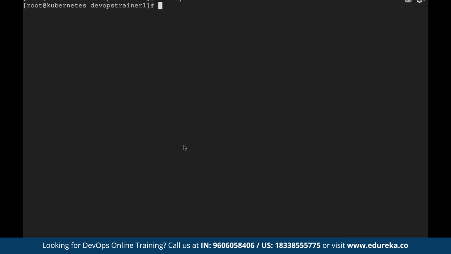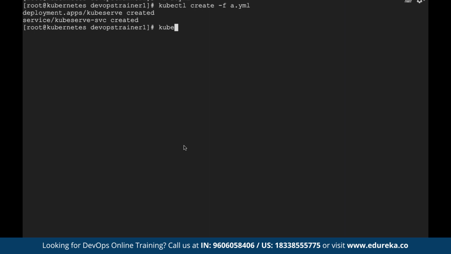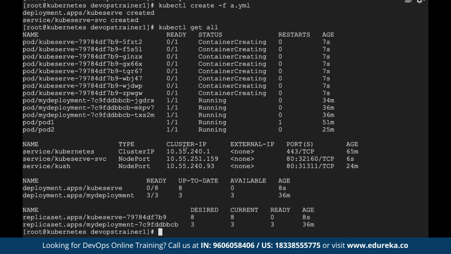Let's run this file. Again, how to run it? kubectl create -f and the name of the file, a.yaml, whatever it is. Let's run the command kubectl get all to see what resources got created. See, right now none of the containers have been created. I see a service type and the deployment type is kubeserve. Nothing is ready right now.